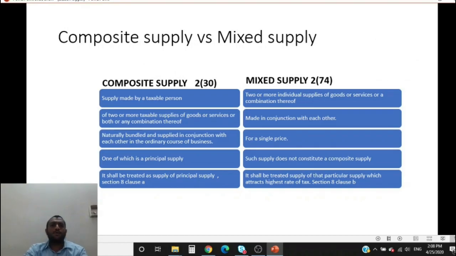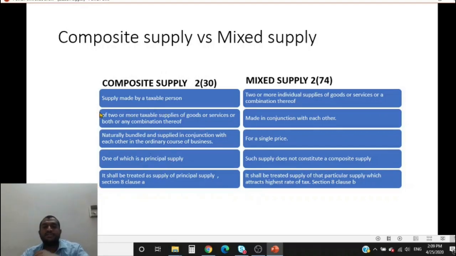Now let us come to the ultimate understanding finally of what is a composite supply and what is a mixed supply. So the definition of composite supply is given under section 2 subsection 30 and mixed supply under 2 subsection 74. So listen carefully. Supply made by a taxable person of 2 or more taxable supplies of goods or service or both, which are naturally bundled in the ordinary course of business, one of which is a principal supply.